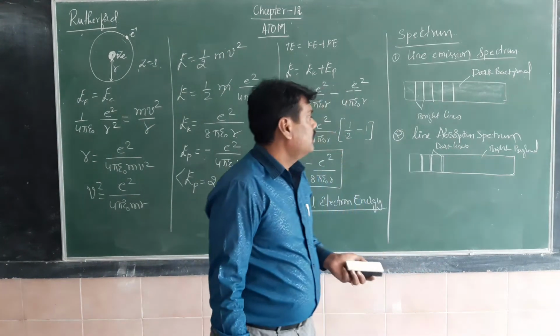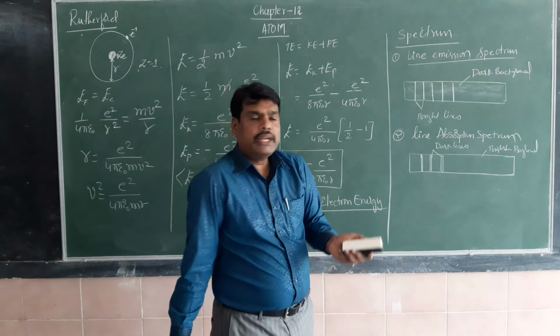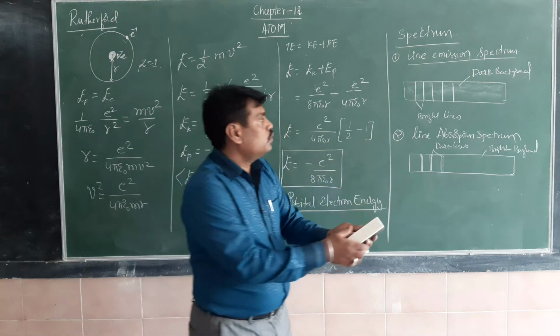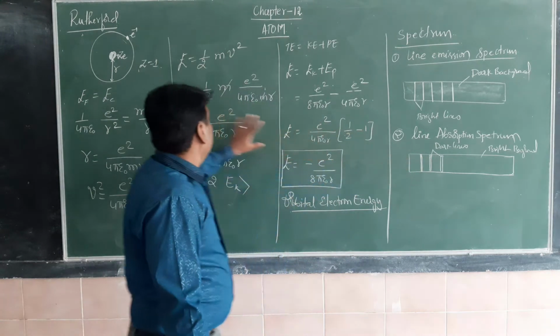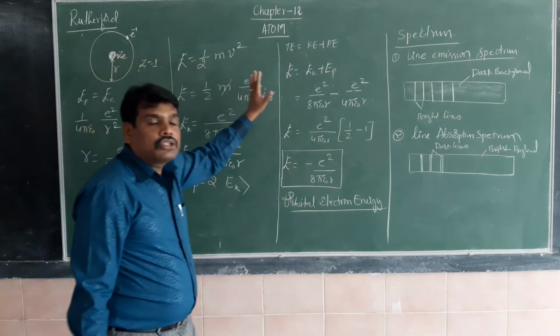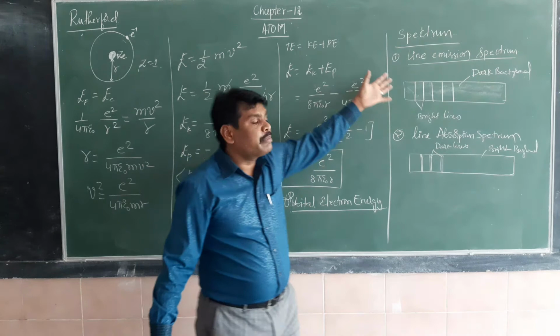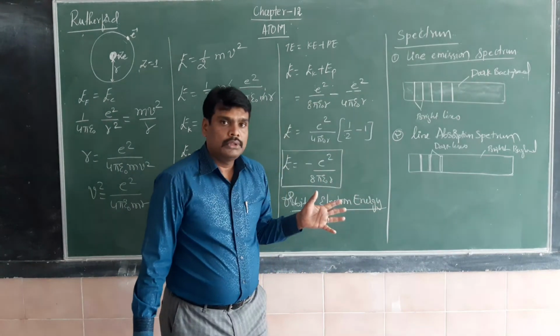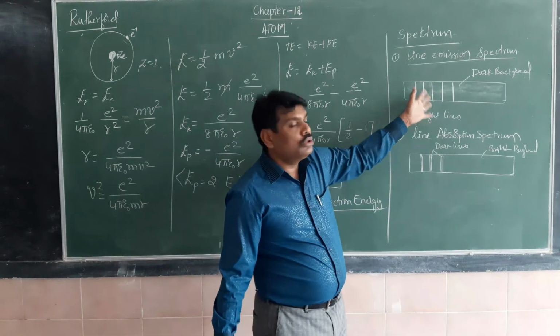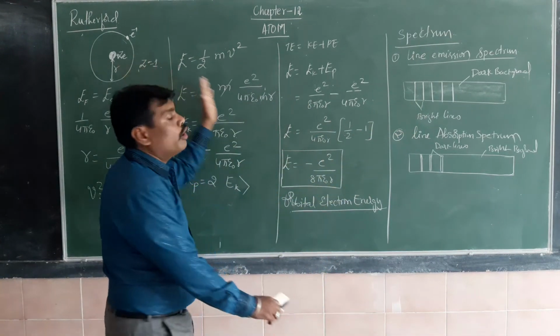So we are getting two types of spectrum. Why am I telling about these spectra? These are important for explaining the structure of the atom. These are the experimental evidences to explain the structure of the atom. These spectral lines could not be explained by the Rutherford atomic model.